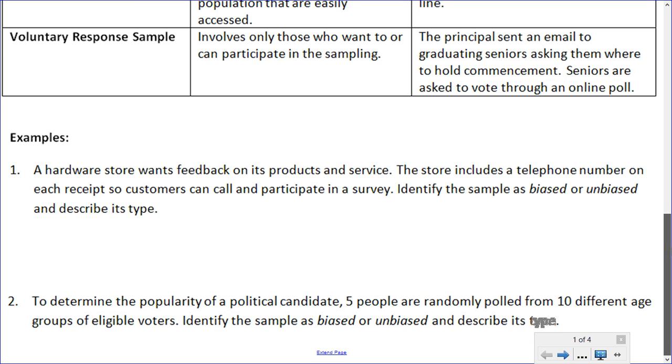Okay, so let's take a look at the first example. This says a hardware store wants feedback on its products and service. The store includes a telephone number on each receipt so customers can call and participate in a survey. We want to first identify the sample as biased or unbiased and then describe its type. Okay, well in this case, there's a telephone number on the receipt so customers can call and participate in a survey. So the only people participating in the survey are people who decide that they want to call the number on their receipt and participate. So this would be an example of a biased sample because it is a voluntary response sample.